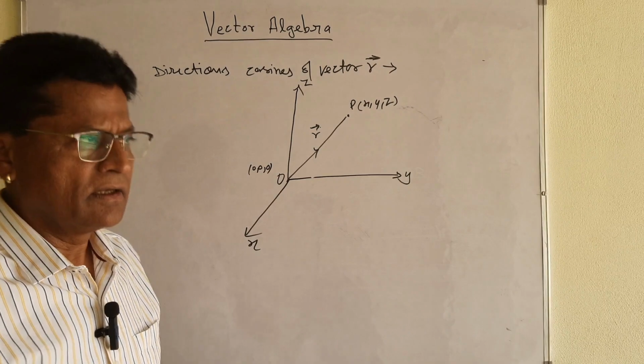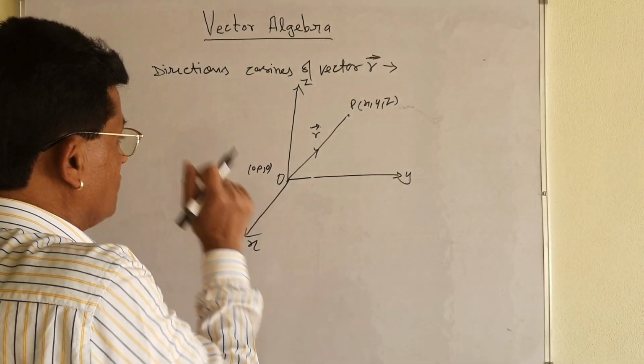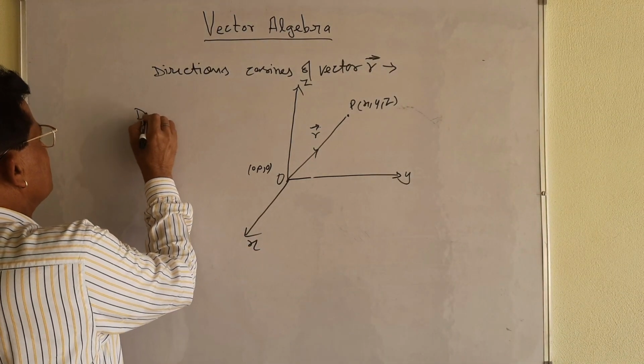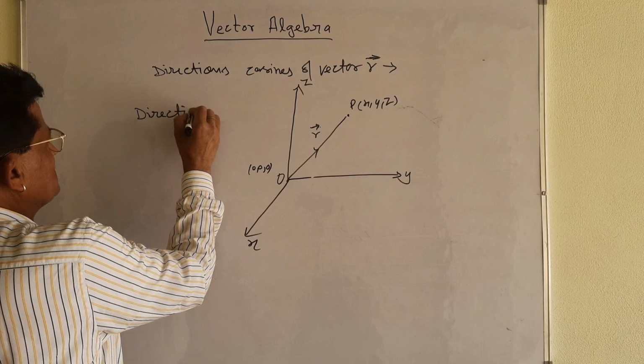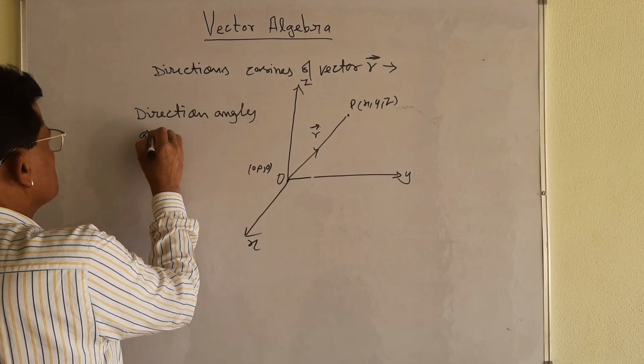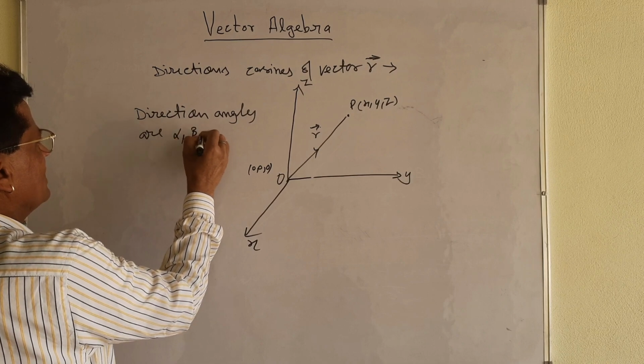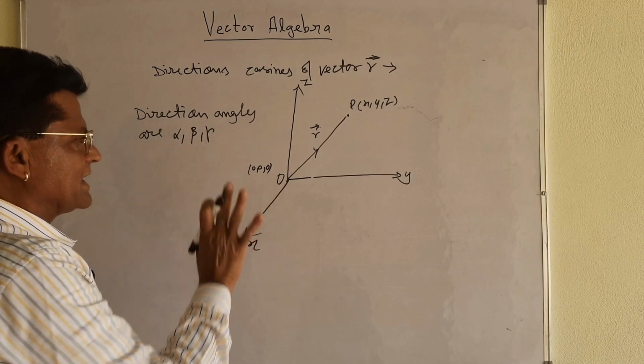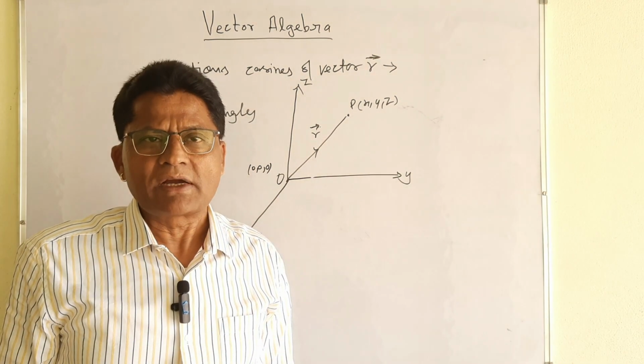Vector R. Okay? My dear student, first of all I will write the direction angles. Because without the direction angles, you can't write the direction cosine. Direction angles are alpha, beta, gamma. Generally we denote the direction angles by alpha, beta, gamma.